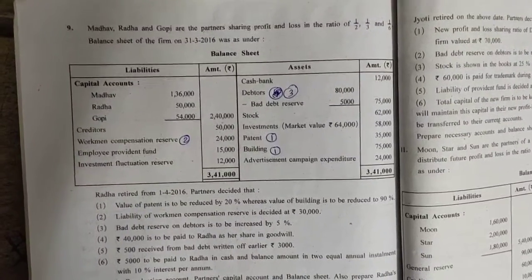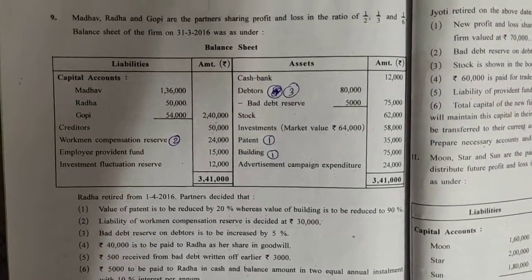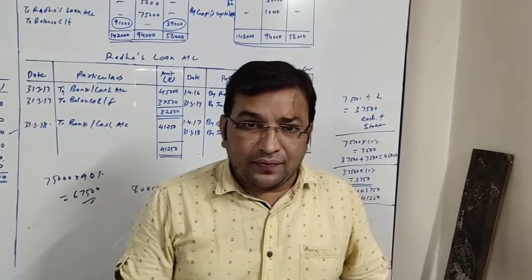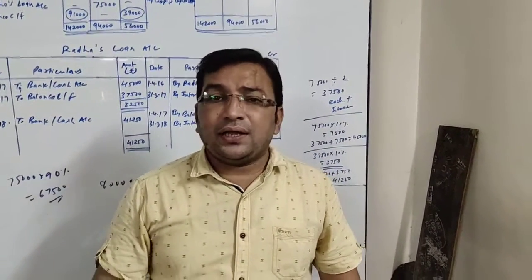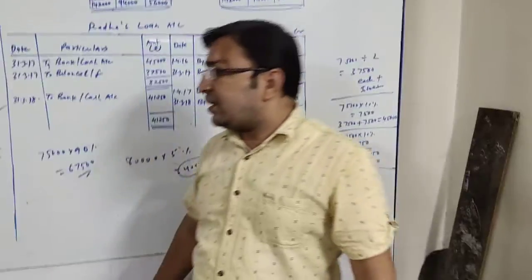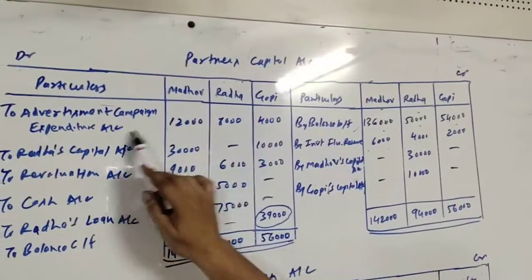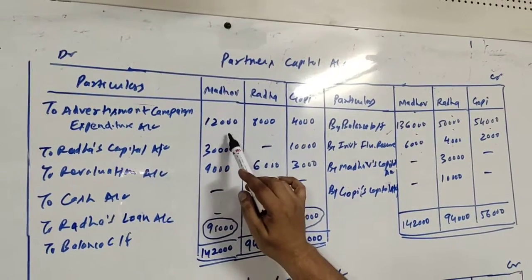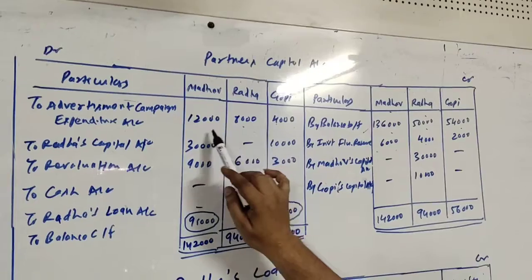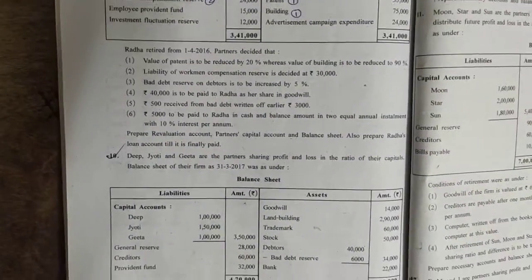Next item, advertisement campaign expense rupees 24,000. It is a deferred revenue expenditure of a kind, so we will be writing it off in their old profit and loss sharing ratio. Here it is debited to partners' capital accounts, advertisement campaign expense 12,000, 8,000, 4,000. What is the ratio? The ratio is 3:2:1. So 12,000, 8,000 and 4,000. We have finished with the asset side also.